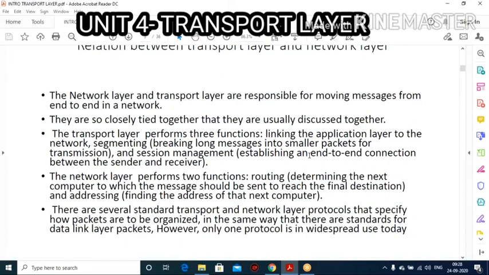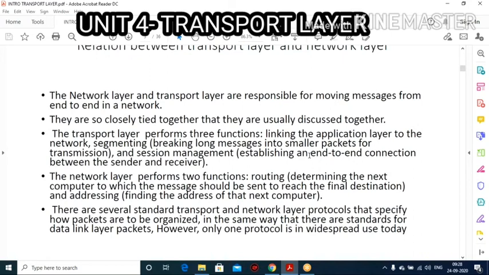Now am I clear about what the network layer is and what the transport layer is? We have several standard transport and network layer protocols available. These protocols specify how packets ought to be organized, in the same way that there are standards for data link layer packets.